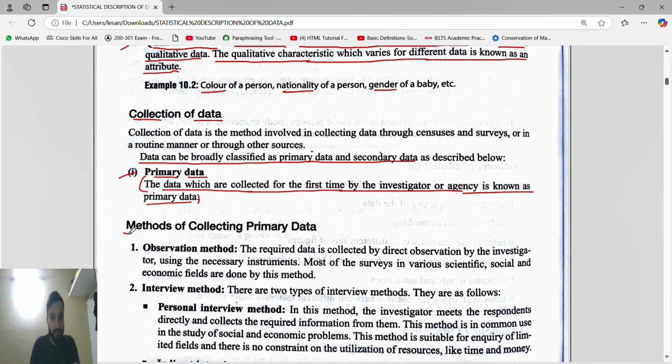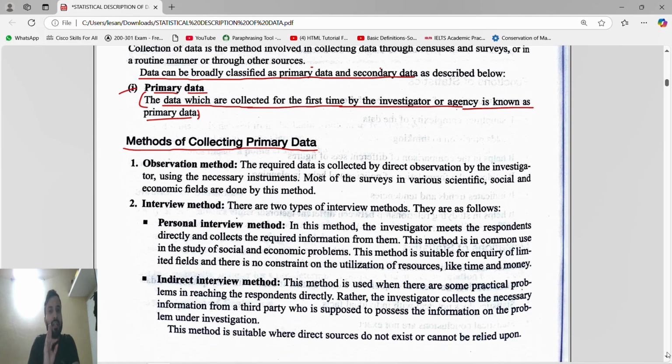Yes sir. So now we'll see the methods of collecting primary data. What are the different methods? Guys, just remember the names of the methods; they will not ask anything in detail. First is the observation method, when you observe. Second, guys, is the interview method.